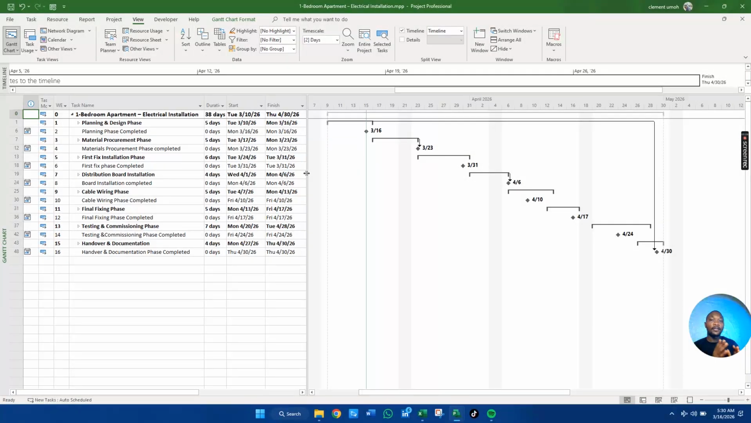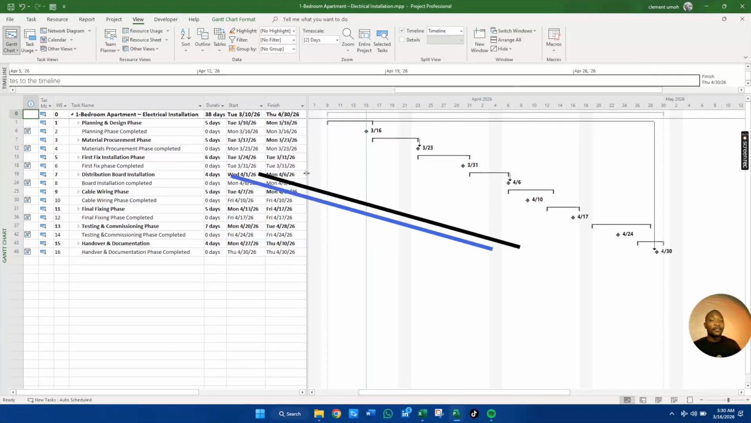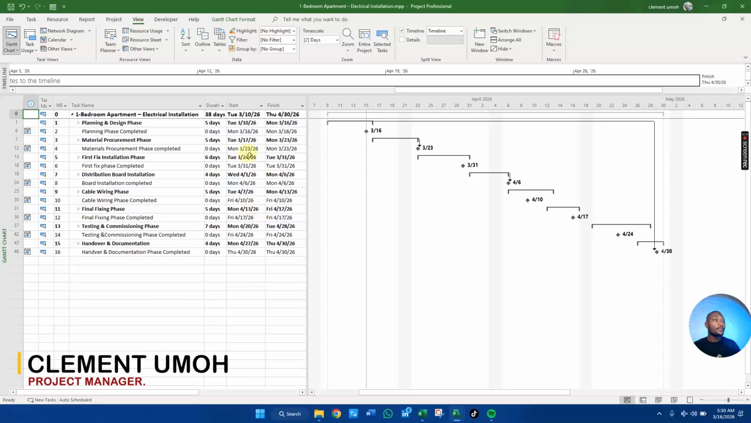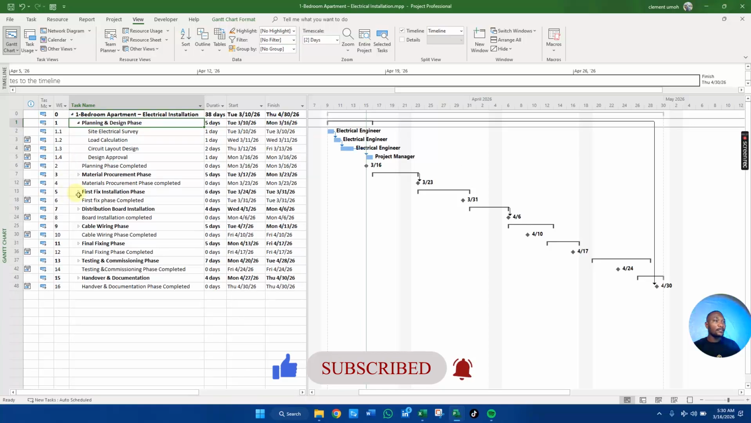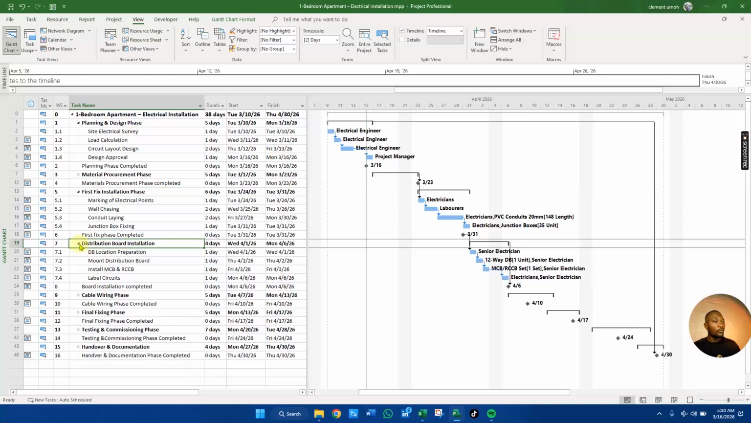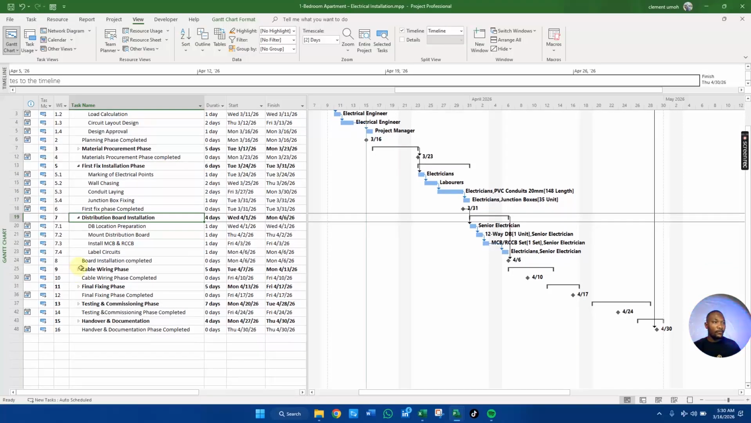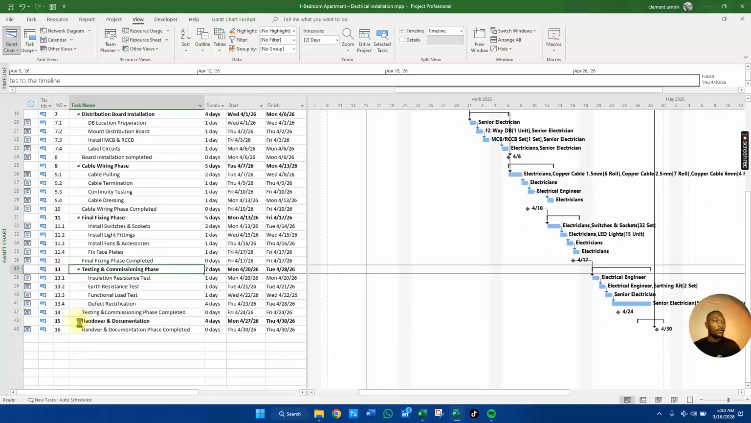Basically, today we're going to look at a one-bedroom electrical installation, more of an advanced level. This is the project we're going to explore. We have the planning phase, the material procurement phase, the first fix installation phase, the distribution board installation phase, the cable wiring, the final fixing, testing and commissioning, and the handover.